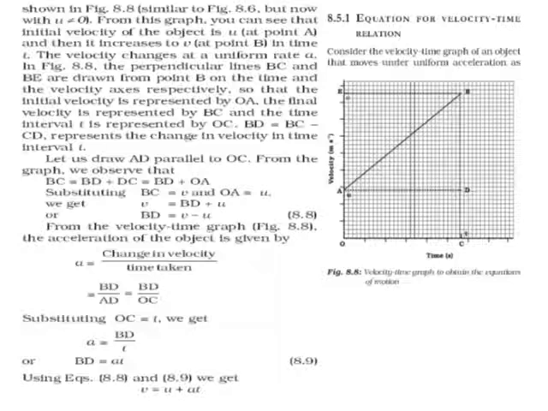Now, BD is equal to BC minus CD. It represents the change in velocity in time interval t.